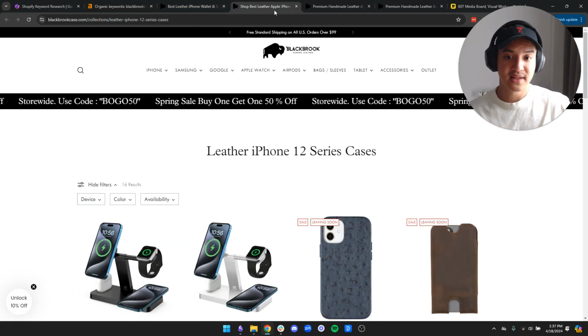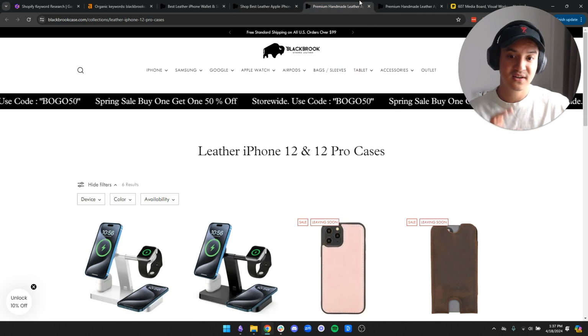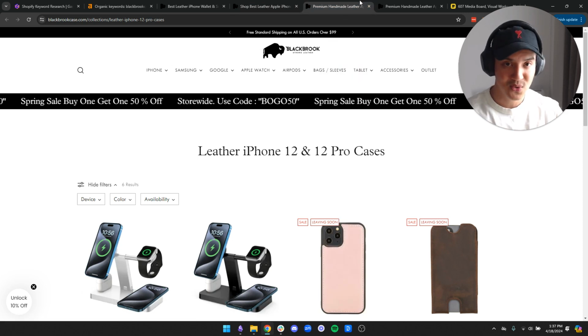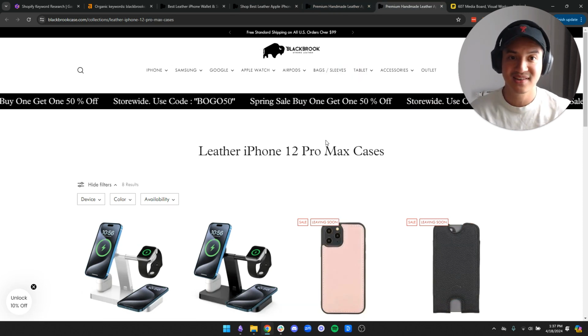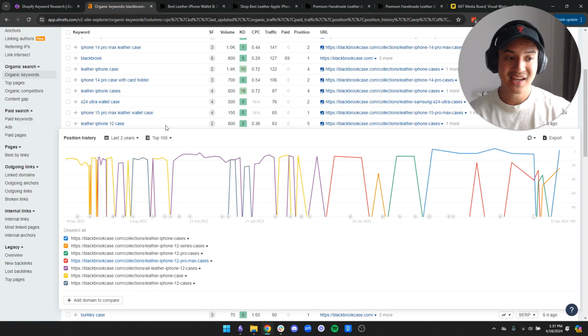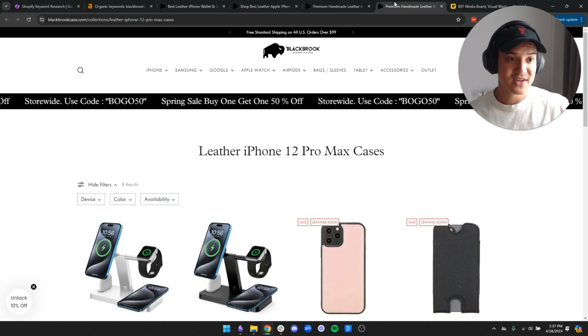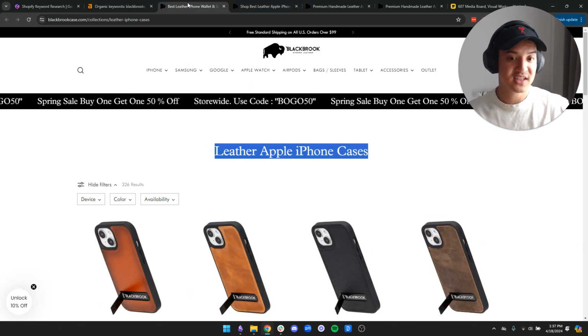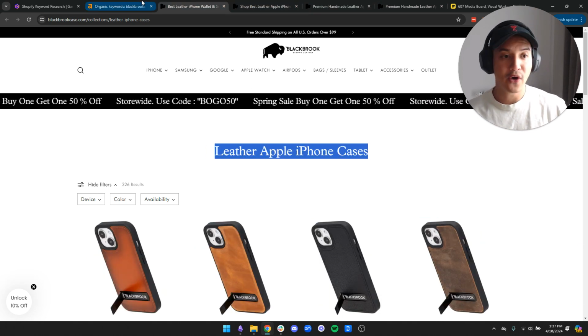Here it's leather iPhone 12 series cases. Here it's leather iPhone 12 and 12 Pro cases. Here it's the Pro Max cases. So you can understand why the search engine's confused and ranking these 4 different pages for this target search term. Okay, and that's basically what keyword cannibalization looks like on an e-commerce site.